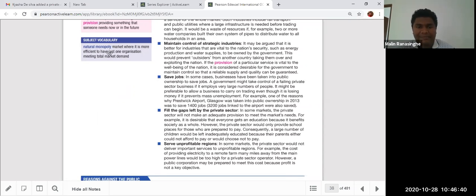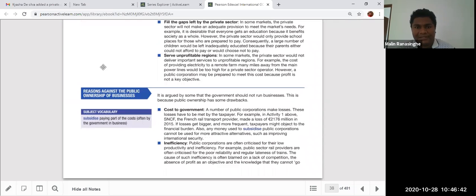Okay, reasons against public ownership. Some people criticize the public sector because of these disadvantages and limitations. Number one, cost to the government. I told you there's a cost to the government to maintain this. Like subsidies you always have to provide, concessions you have to provide. It's a huge cost.